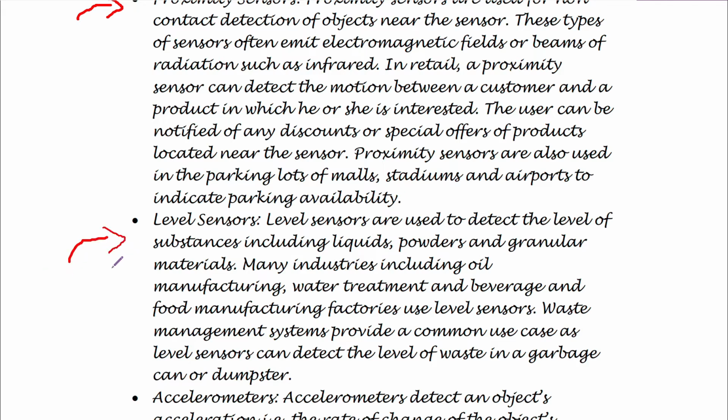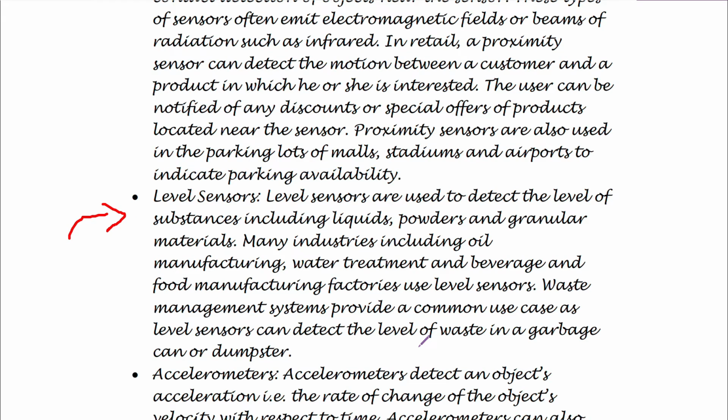Then we come to level sensors. Level sensors, as the name indicates, are used for detecting the level of substances. Most commonly, they are used for detecting the level of water, or even the level of powders or granular materials. Many industries, including oil manufacturing, water treatment, and beverage and food manufacturing factories, use these level sensors.